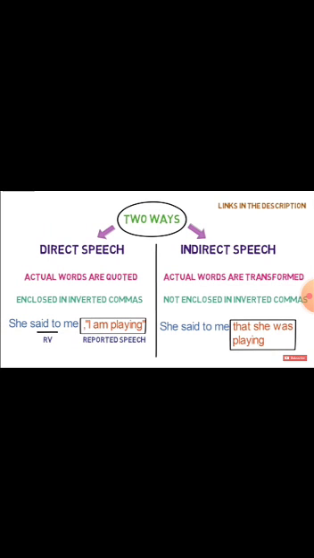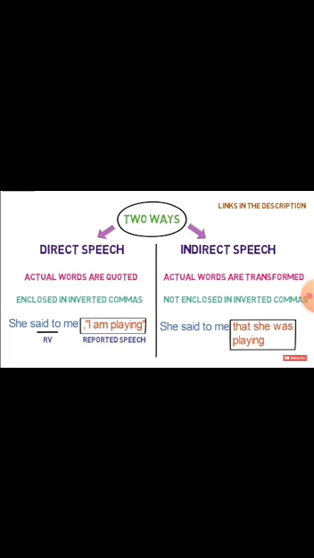Now in this way there are two ways for saying anything. One is direct speech and another is indirect speech. Direct speech, actual words are quoted and enclosed in inverted commas. She said to me, I am playing.